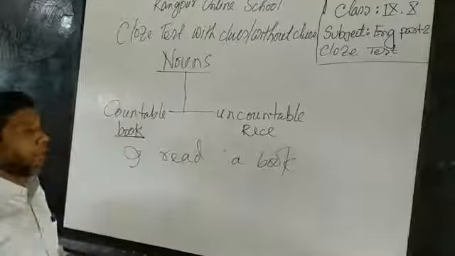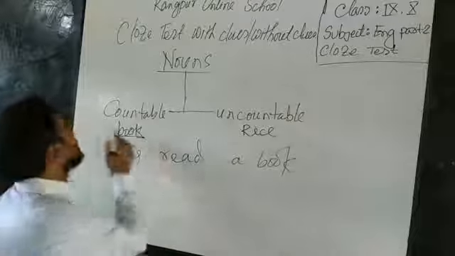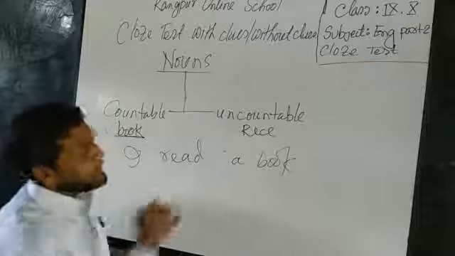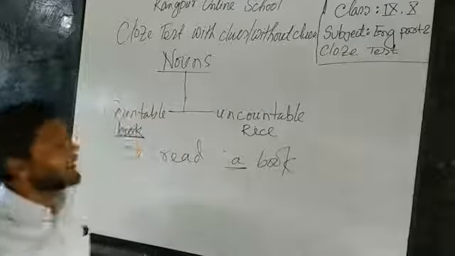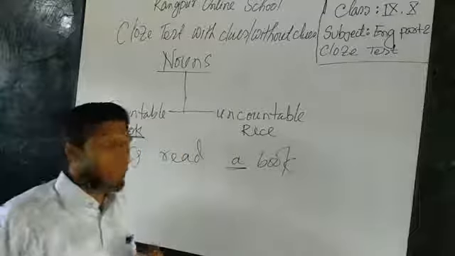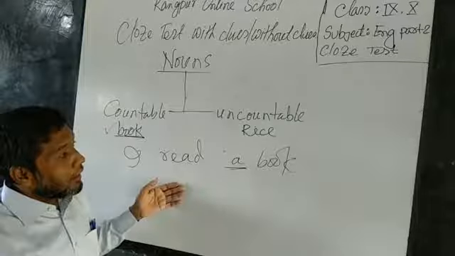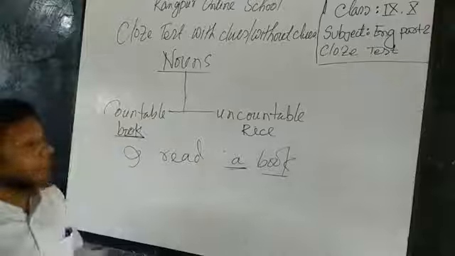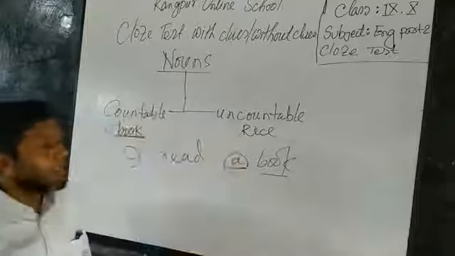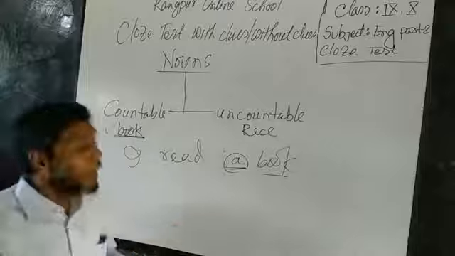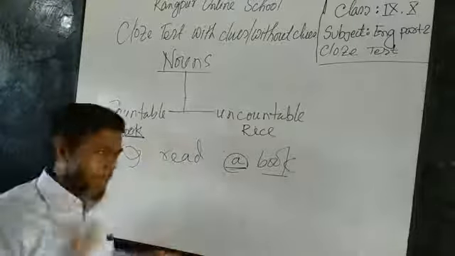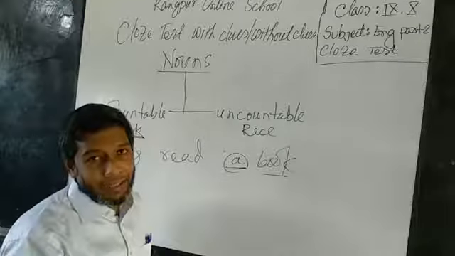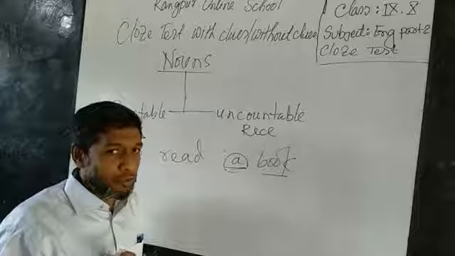So if I ask any student, please make a sentence with the word book, he will very easily tell me this sentence: sir, I read a book. But if I ask him a follow-up question, my dear students, I told you to use book in a sentence, but why have you written A here? He cannot tell. He will just say, sir, I know this sentence from the very beginning of my student life, everyone says I read a book. This is not right, dear students.